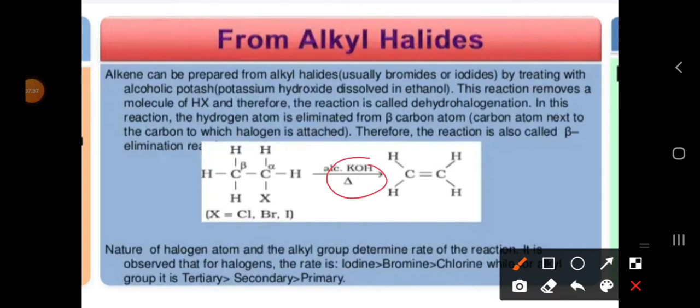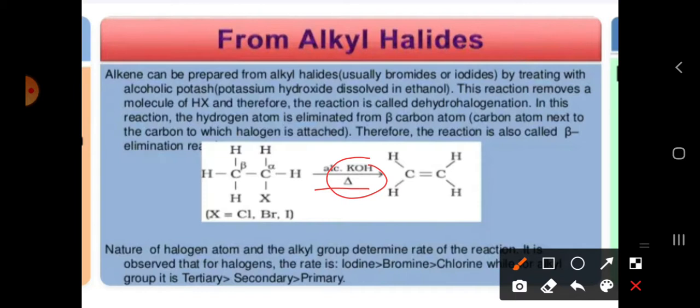In the SN1 reaction also we use alcoholic KOH or alcoholic NaOH. In the same way, for the E1 reaction also we use alcoholic KOH or alcoholic NaOH. Whenever we use an alcoholic base like NaOH or KOH, dehydrohalogenation is going to happen.